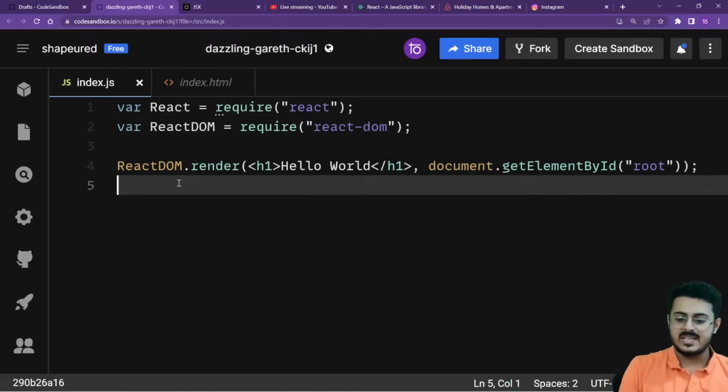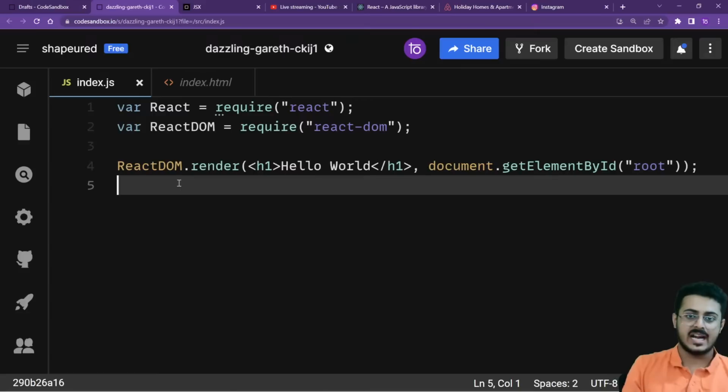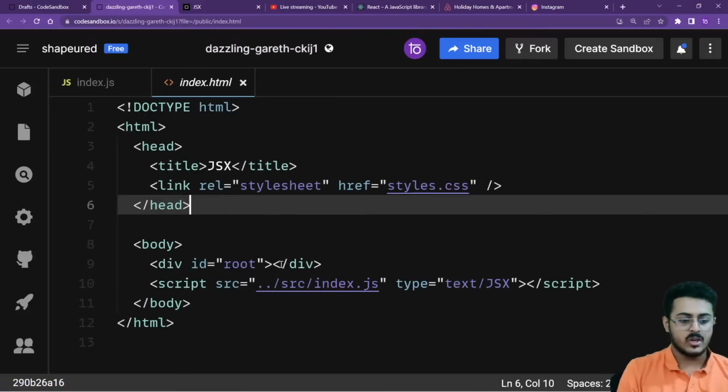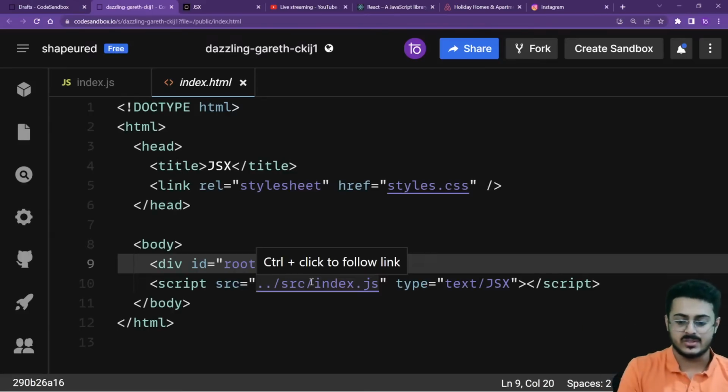Okay, what does append child mean, Karan? We have already studied parent and child in our previous classes. So if you want to insert your h1 tag right over here in between your div tag, that means that your div tag is the parent and your h1 tag is the child. So if you want to append something to the div tag, you are basically writing append child to the div tag. Okay, that's absolutely clever, guys.